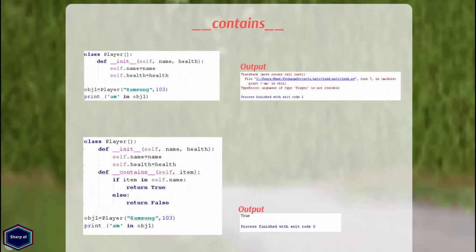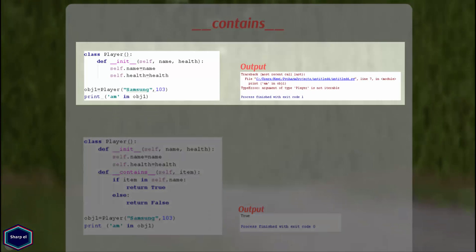Now let's see the next magic method, __contains__, which can be used on containers like list, tuple, dictionary, etc. Again I have class Player and my init method takes 3 arguments: object itself, name and health. In main I have created an object 1 of class Player. Now suppose I want to know whether my instance variable name contains a particular substring or an alphabet, I can call the in operator on my object. Unfortunately, Python returns me a type error message.